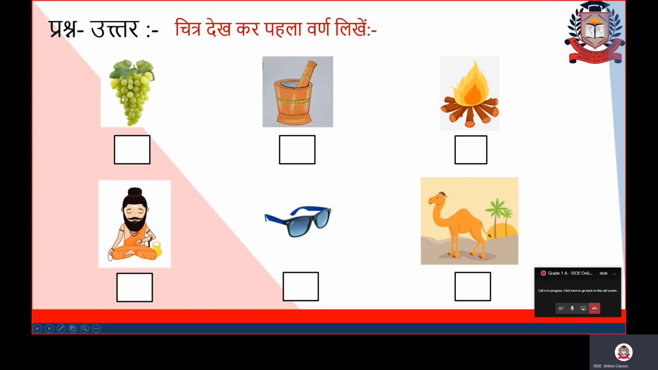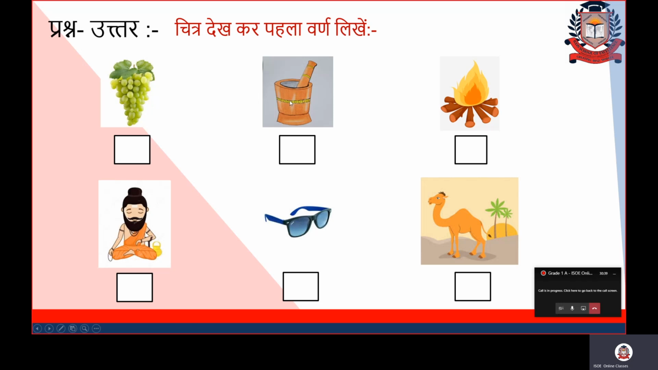For example, let's take this grapes picture. Grapes is called angur. So what is the first letter in angur? Yes, that is ang. Where will you write ang? You will write ang here in the box. Ang is the bindu above, the top dot, and a sleeping line. That is called ang. Ang se angur.